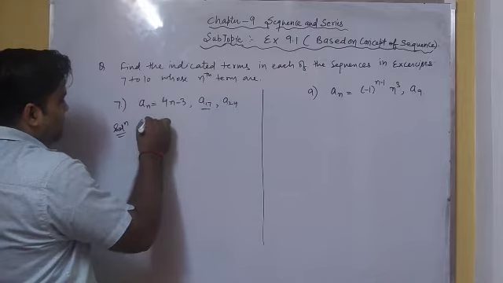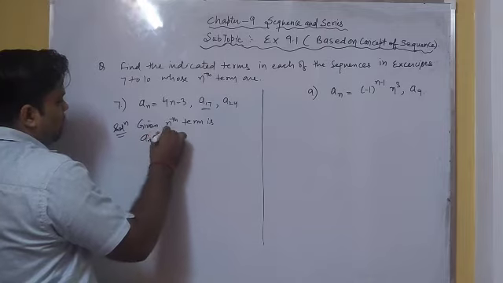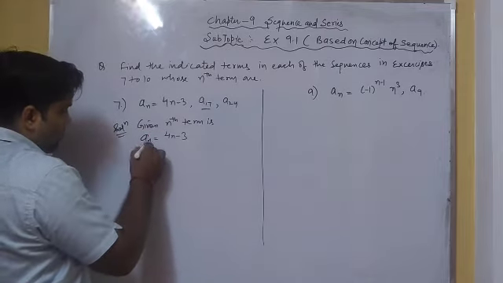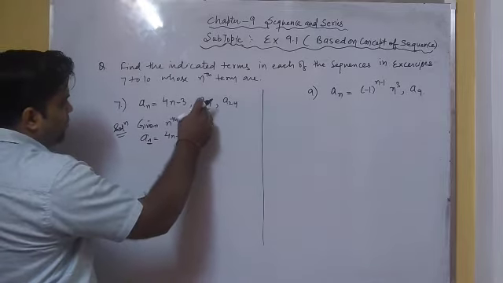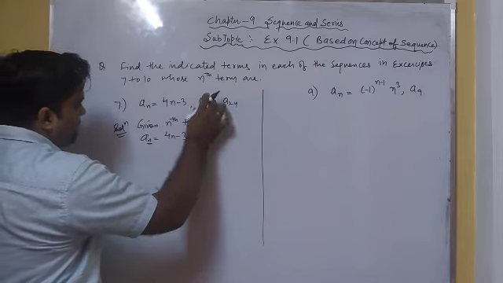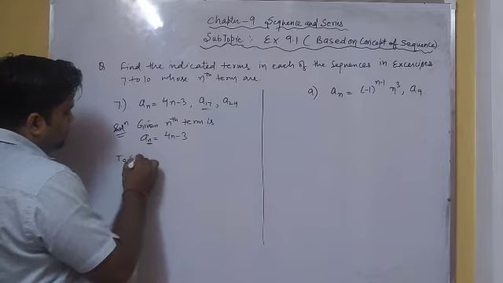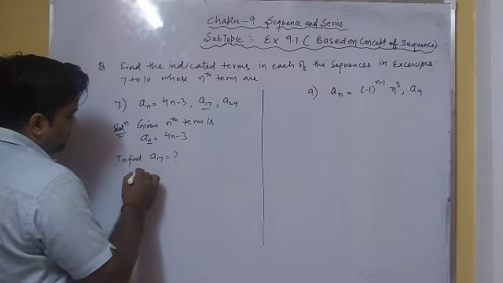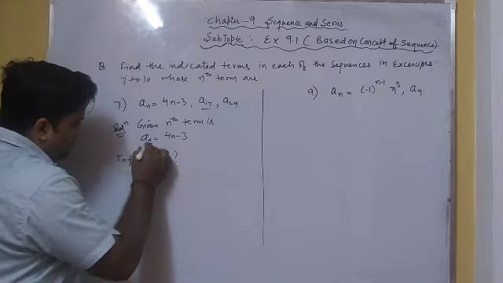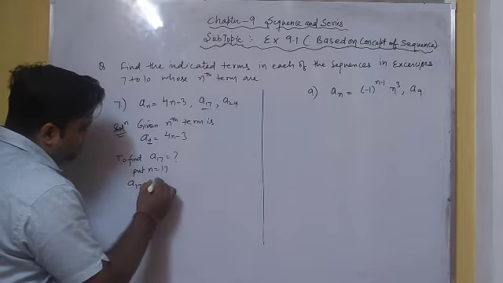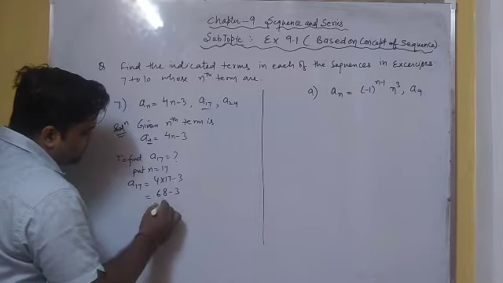The given nth term of the sequence is a_n equal to 4n minus 3. As here n denotes the natural number, we can take the value of n equal to 17 and 24 to find the 17th term and the 24th term of the sequence. So to find the 17th term, we put n equal to 17 in this nth term, so we get a17 is equal to 4 multiplied by 17 minus 3. We get 68 minus 3, which is 65.